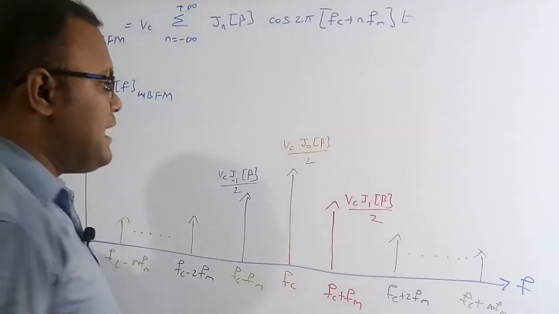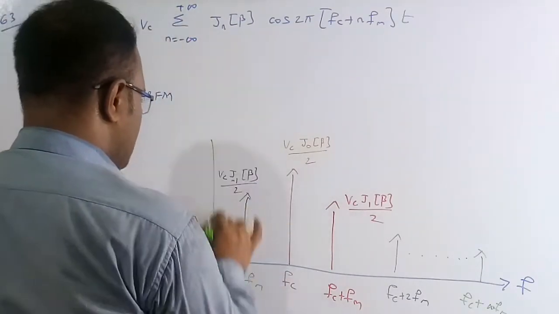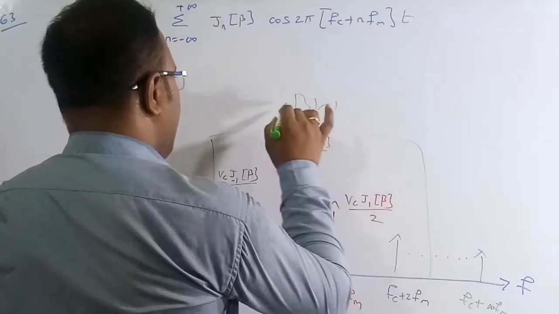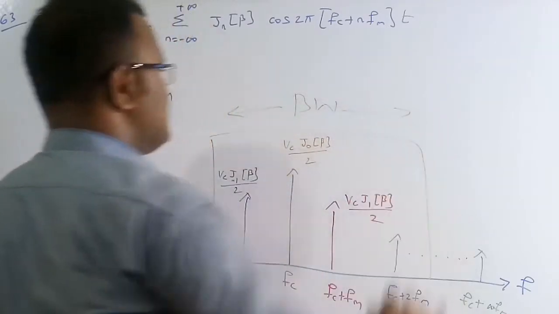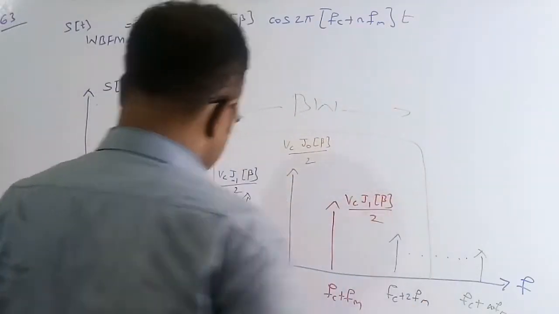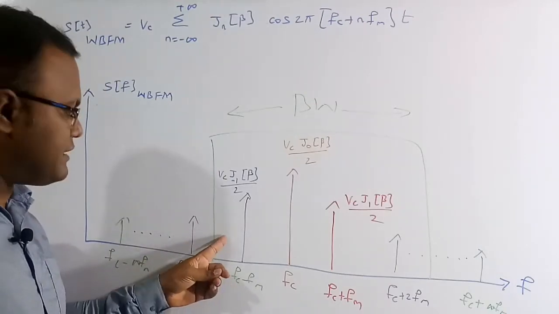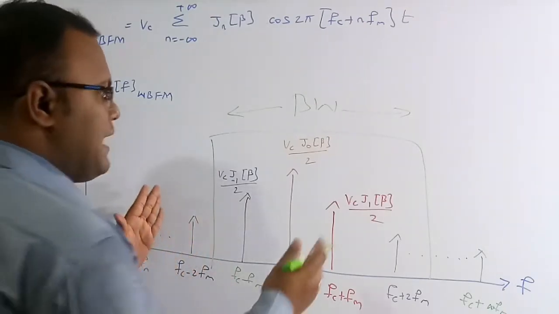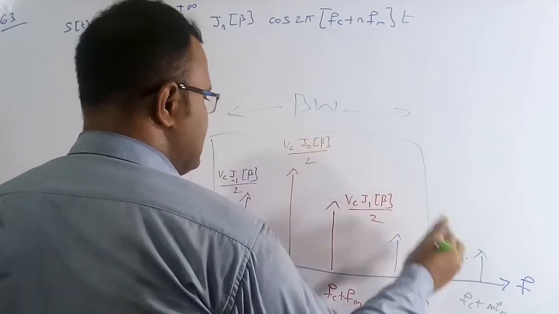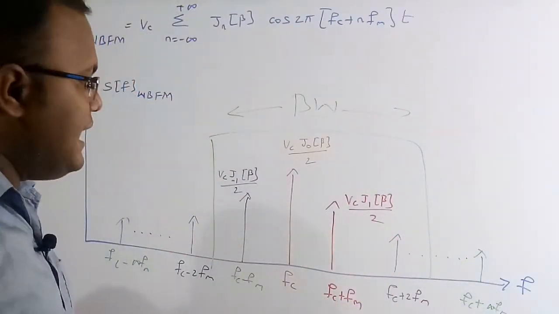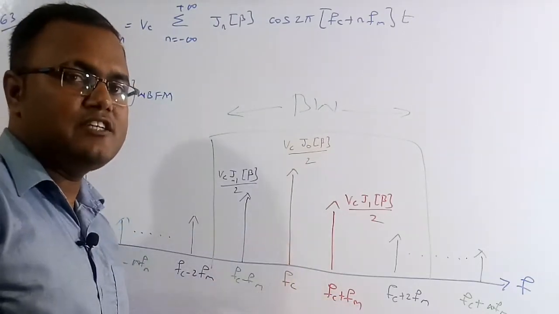So when the receiver bandwidth, let me assume this is the bandwidth. As the bandwidth size increases, the signals are also going to come inside. So this signal is going to come inside when we increase the bandwidth. Therefore we can conclude that as the bandwidth increases, the number of signals is going to increase.